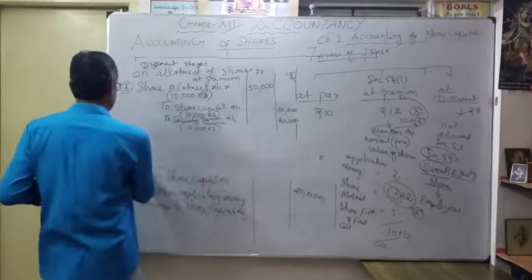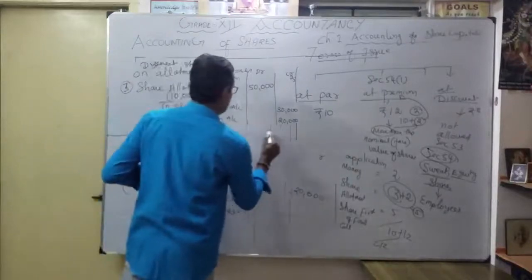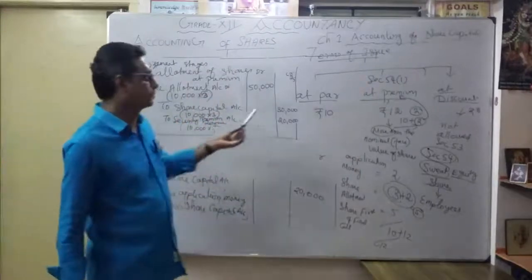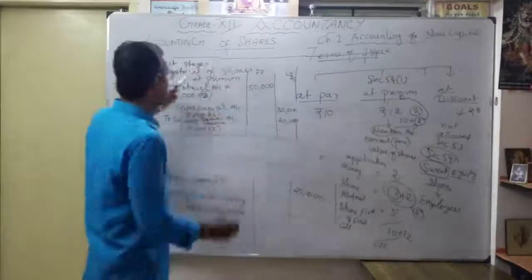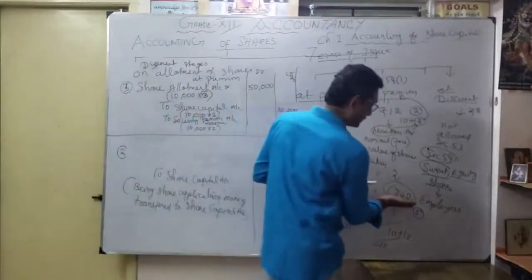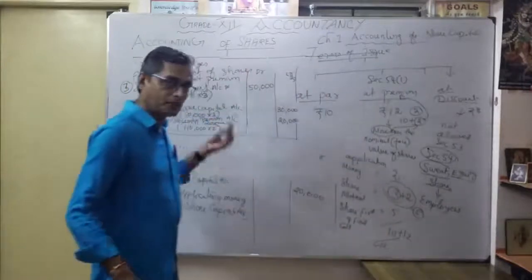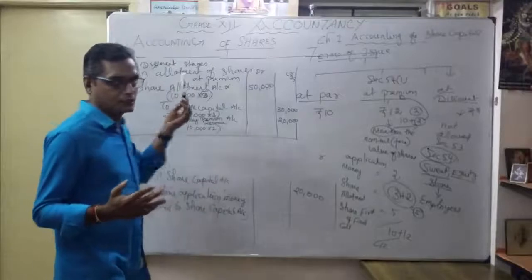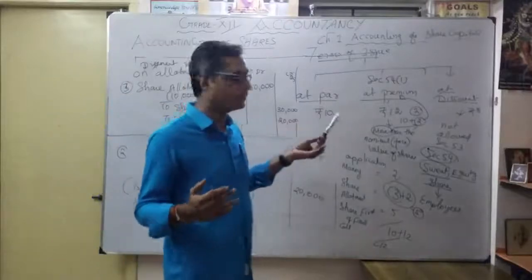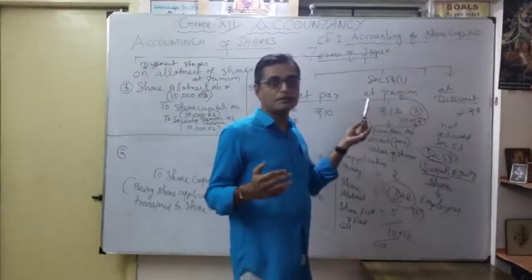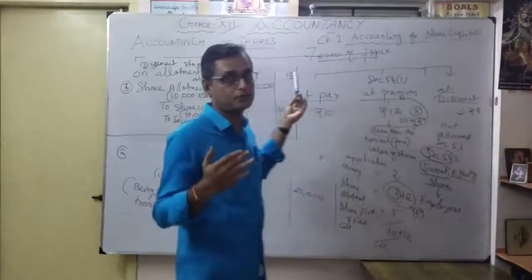You understood? This is the journal entry for securities premium. Whenever we issue at premium, I show it as a breakup. Suppose here only 3 rupees is extra. Even the application can also carry premium, that we will discuss. Here 10 rupees becomes 12. So we can consider it as issued at premium under section 52 subsection 1. That's the terms of issue.